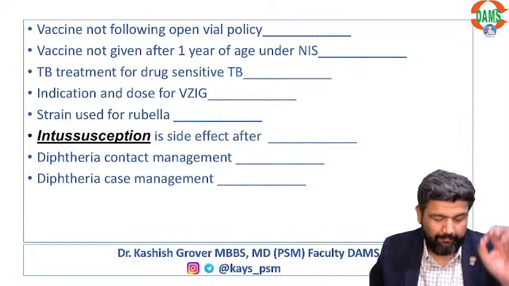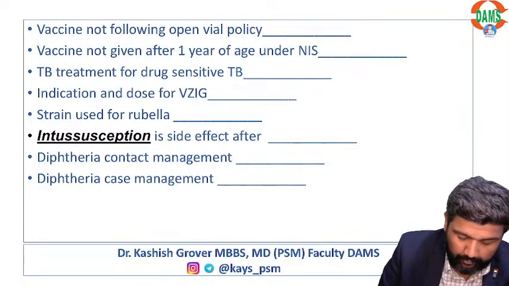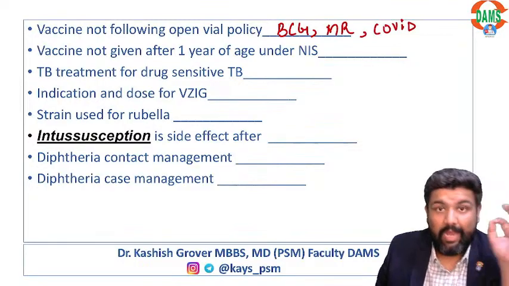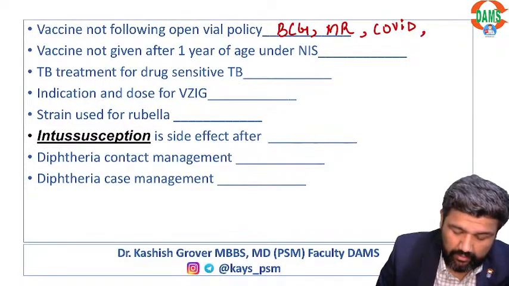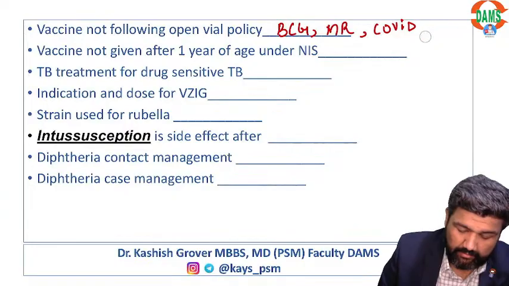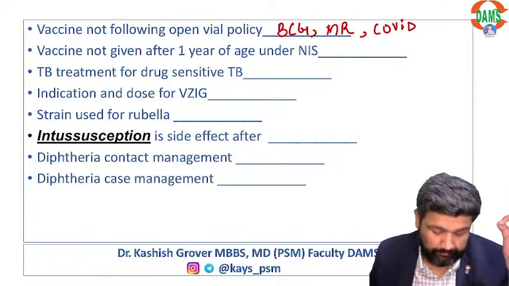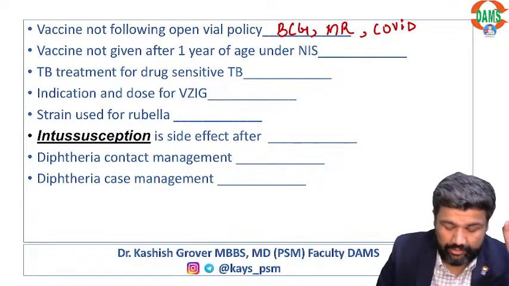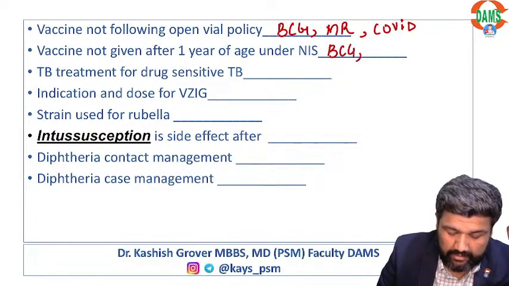Now, vaccines not following open vial policy: BCG, MR, COVID, and if specially mentioned, JE live, not JE killed, but now JE live vaccine is not used. Vaccines not given after 1 year of age under the National Immunization Schedule: BCG, Rota, IPV, Penta, PCV.